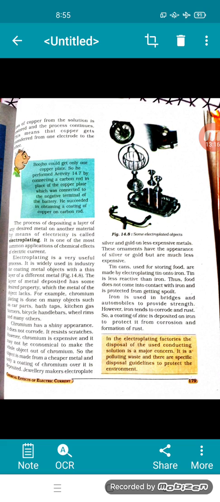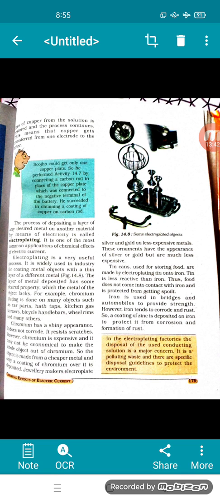However, chromium is expensive and it may not be economical to make the whole object out of chromium. So the object is made from a cheaper metal and only a coating of chromium over it is deposited. Now jewelry makers electroplate silver and gold on less expensive metals. These ornaments have the appearance of silver or gold but are much less expensive.